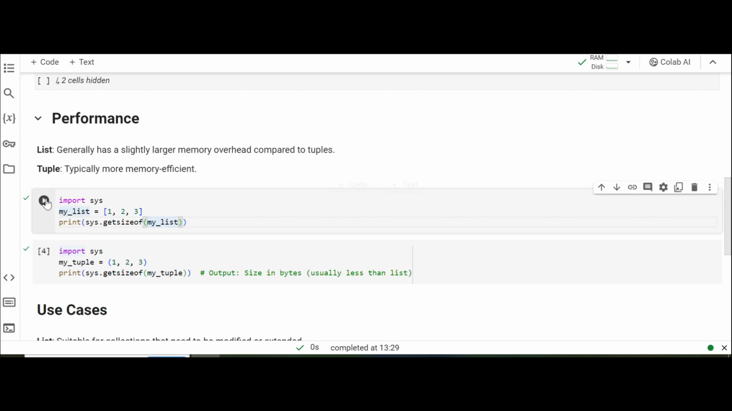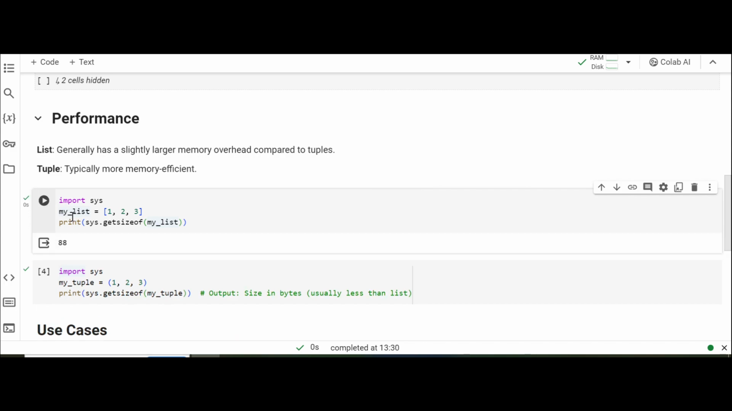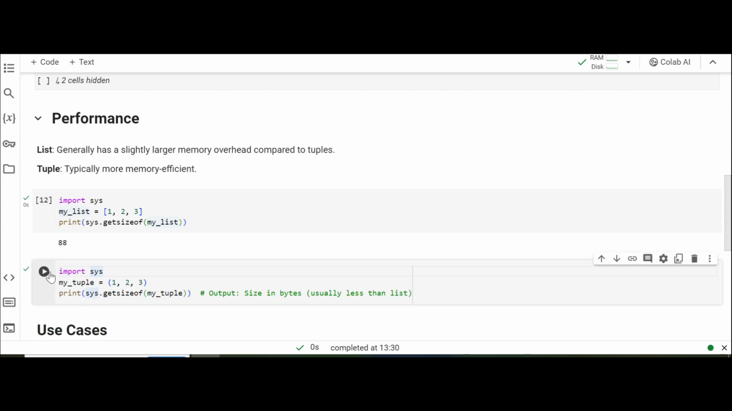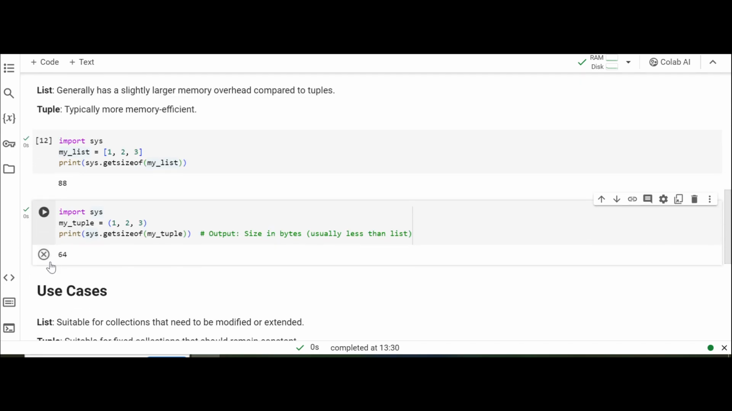Now I am printing the size of this list and it is 88 bytes it is occupying in memory, whereas for the same 1, 2, 3 as a tuple, if you observe, the size will be 64. In this way the burden on the system is very less when you use the tuple. And now use cases.